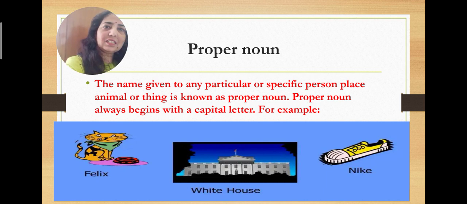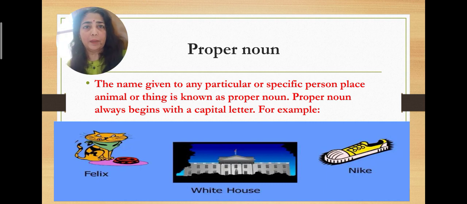See, the same examples are there, but now we are talking about their special names. If you have a pet cat, then you always have a name for it. Over here, the name of the cat is Felix. So Felix is a proper noun because it's the name of that particular cat.